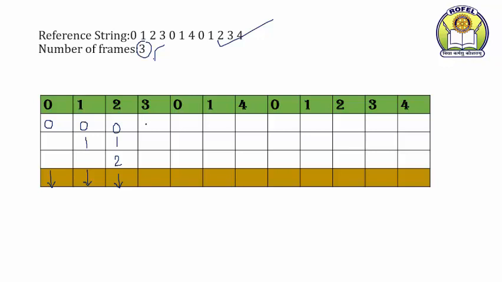So we are going to replace page number 0 with which page? With page number 3. Then 1 and 2. That is a page fault. Next, again the request is page number 0. Page number 0 has been replaced. That means there is no page number 0. We have to bring page number 0 into the memory. Now which page is going to be replaced?